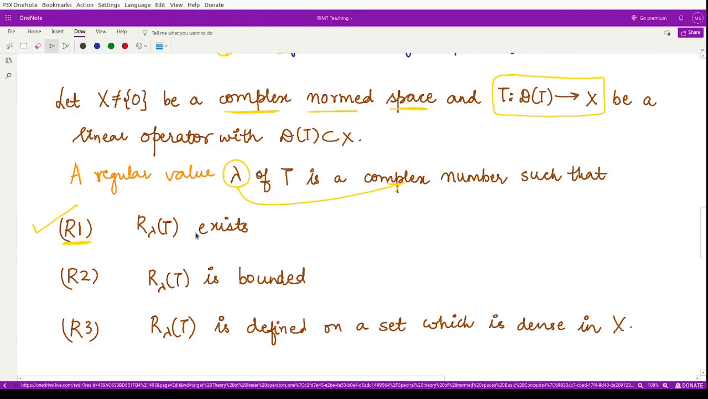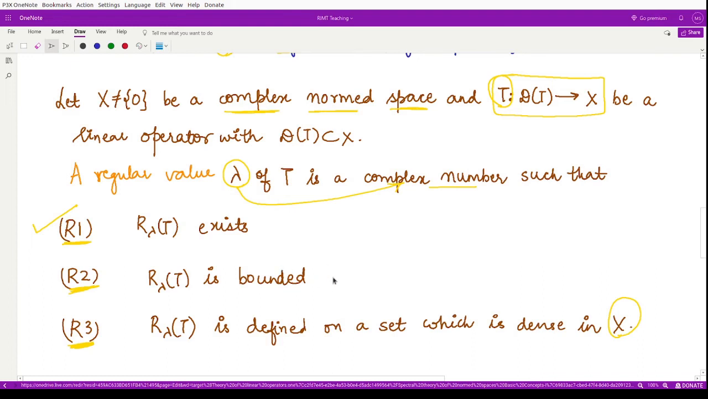operator exists, that is the first condition; it is bounded, the second condition; and it is defined on a set which is dense in X. What was X? X was the set where this operator T was defined. So this resolvent should be defined on a set which is dense in X. If all these three conditions are satisfied, then we call that complex number the regular value of the operator T, right? So this is the definition for regular value.